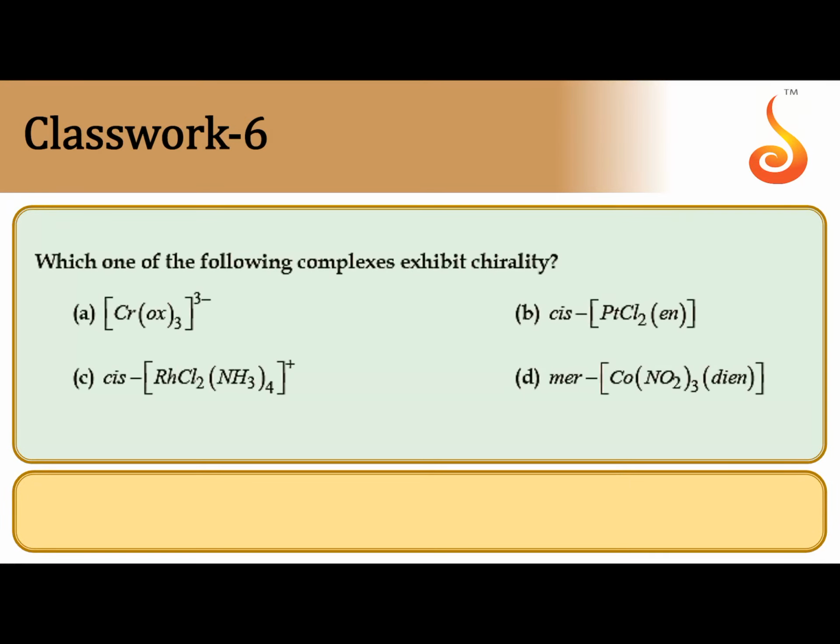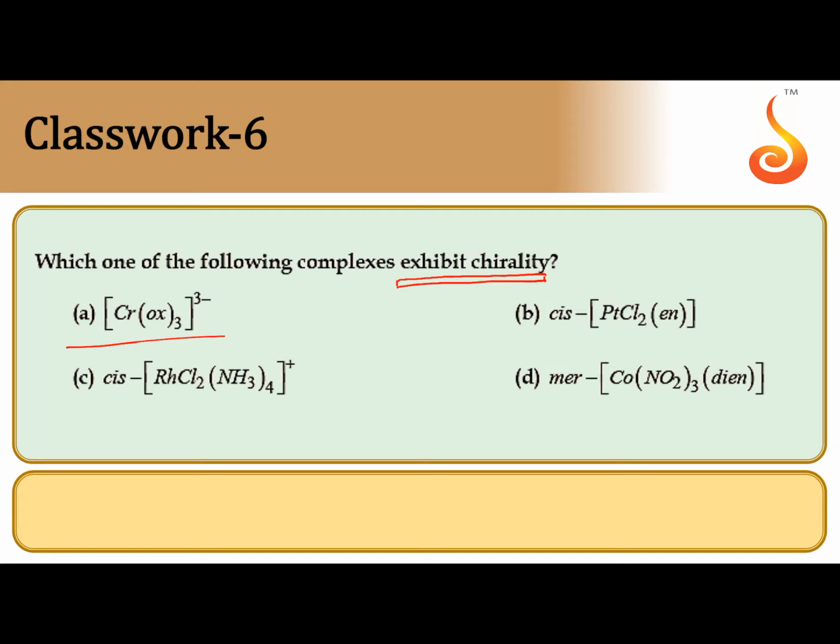Next, which of the following complexes exhibits chirality? Which is a chiral molecule? Chiral molecule means an unsymmetrical molecule. It becomes non-superimposable on its own mirror image. Such a type of molecule is called a chiral molecule. If it is an organic compound, chirality may be due to the presence of a chiral carbon. But here this is not an organic compound, it is an inorganic complex. That's why a complex molecule which is non-superimposable on its mirror image will become a chiral molecule.